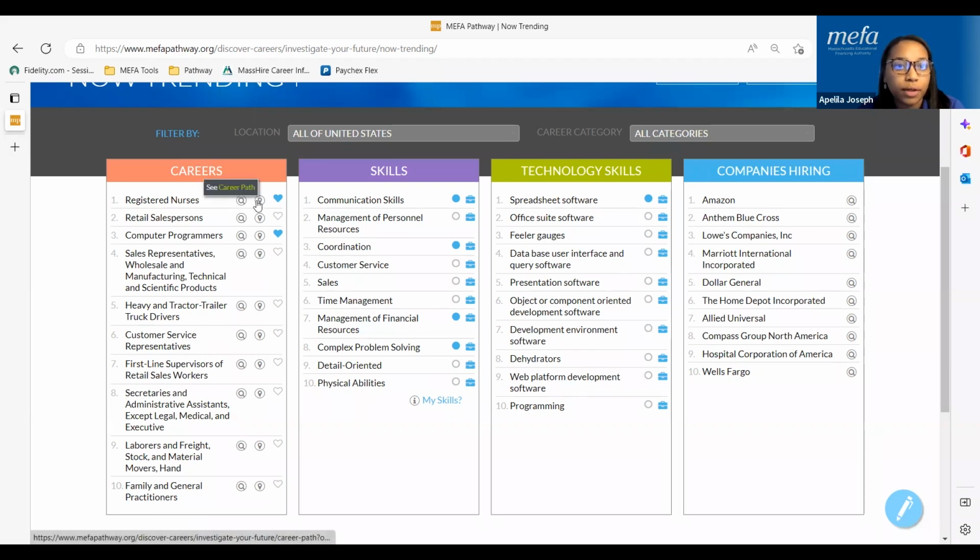The little location icon will launch the Career Path activity, which is another activity within MIFA Pathway. And finally, clicking on the magnifying glass either under one of the careers on the list or under one of the companies hiring will open that company's LinkedIn page. So if there are any open job postings related to any of these careers, students would see that in LinkedIn, or they can open the company's LinkedIn page to learn more about them.